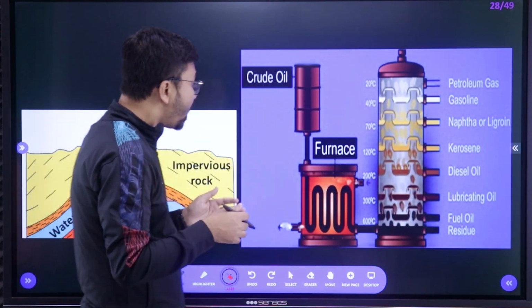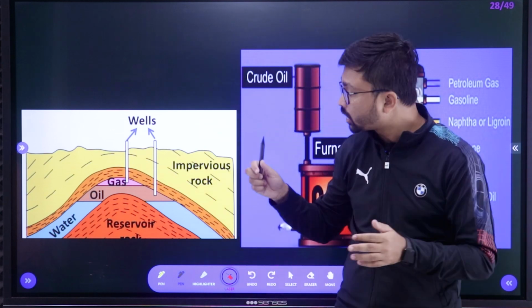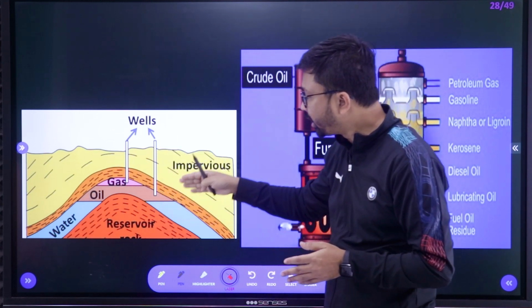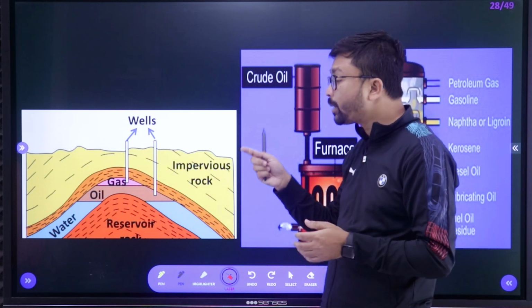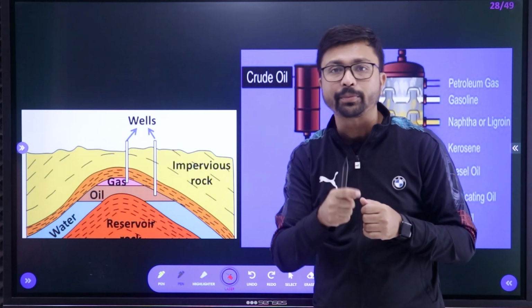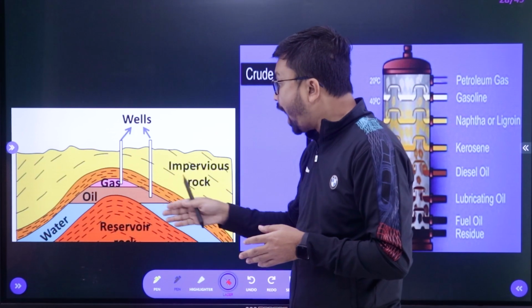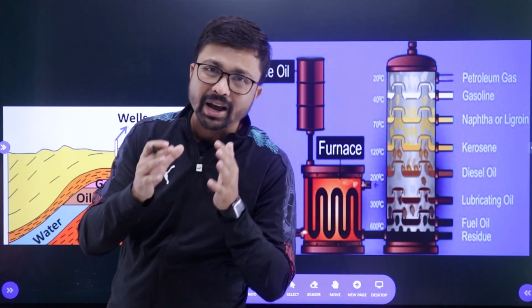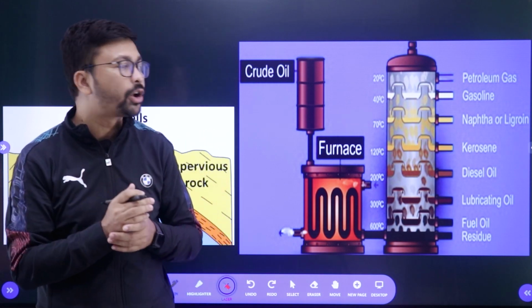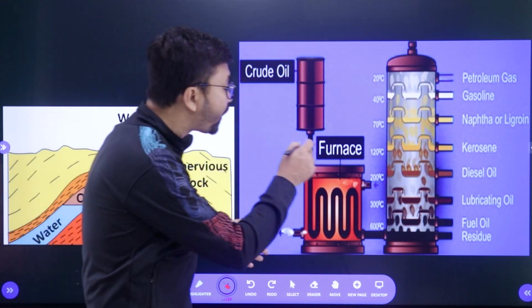So here you can see how petroleum forms, which we have already discussed. Now how to take out the petroleum? When you take out the petroleum, at that time it is called petroleum, not petrol. Don't be confused, right? After taking it out, it will be crude petroleum in semi-liquid form. After that we need to refine it, right?